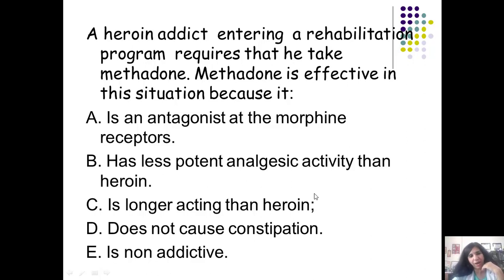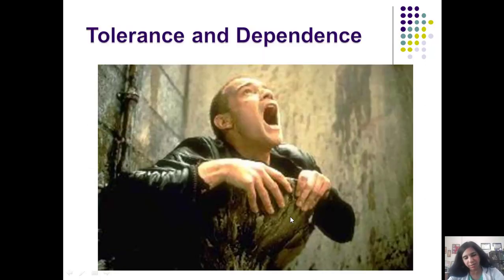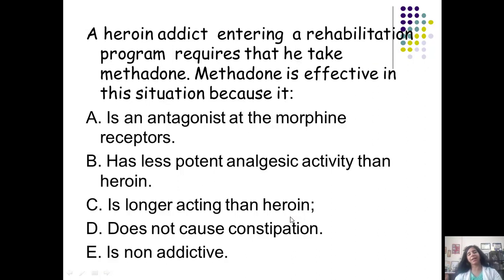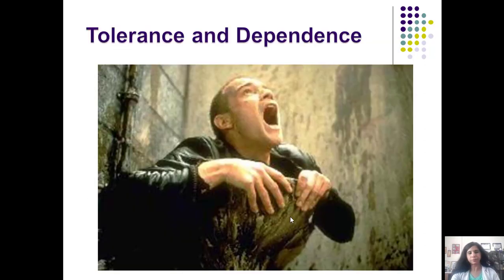But yes, the reason why it is given to a heroin addict is that it is longer acting than heroin. Heroin is shorter acting. The kick is perceived immediately. But this is not the case with methadone, where the kick would not be perceived so immediately. So it is longer acting than heroin. It binds to the mu receptors very tightly. It also binds or accumulates in the extravascular tissues. Because of that, even if you are discontinuing methadone, the levels of methadone stay in the body, and that decreases the craving which the person feels because he is not able to procure or take the drug.